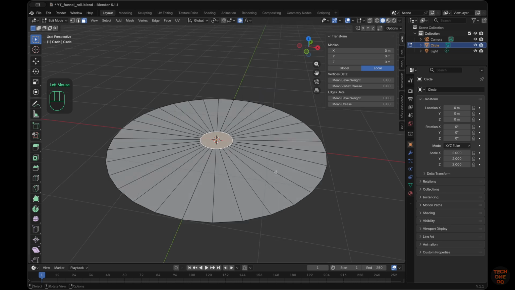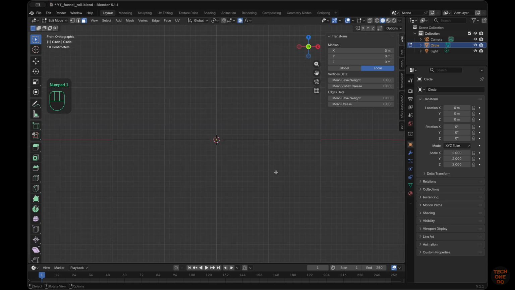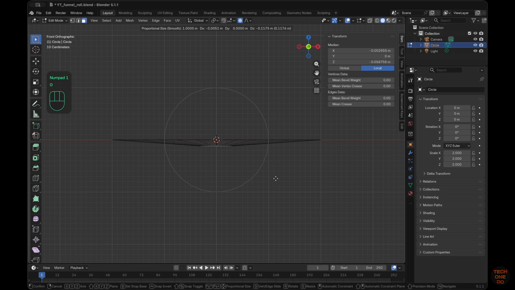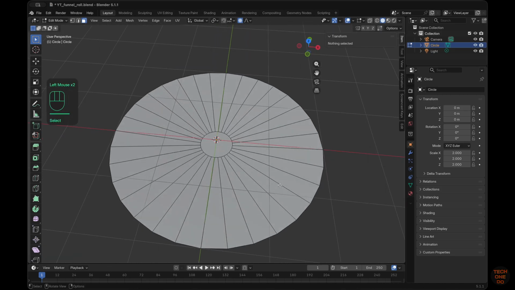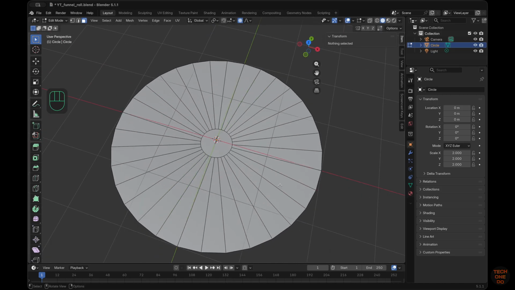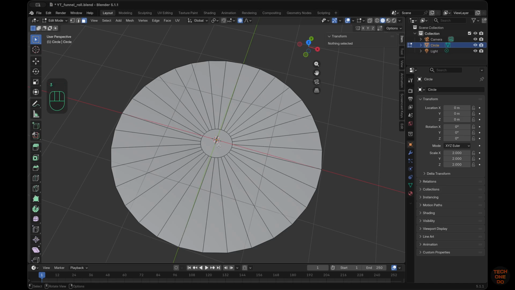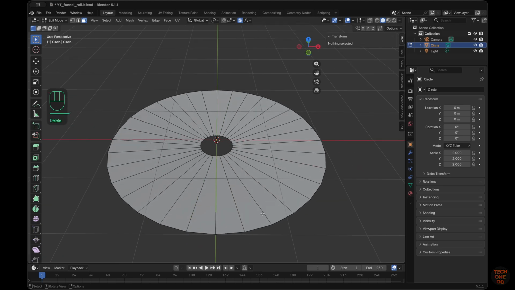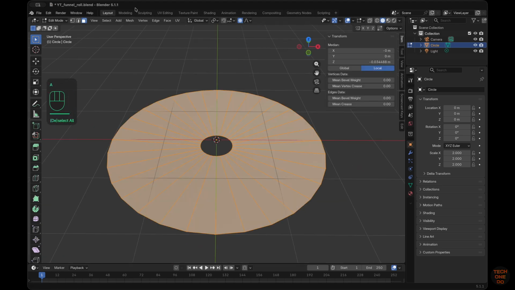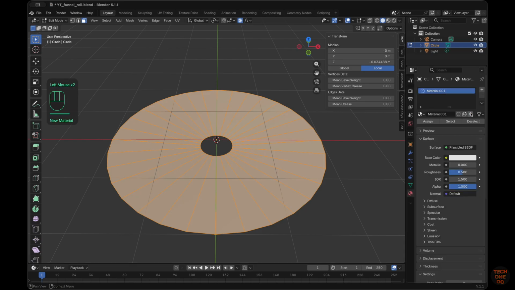Enable proportional editing, press G then Z and drag down to create a bowl-like structure. Select middle face and delete it by pressing X and selecting face. Press A to select all. Switch to Material Properties and add a color.